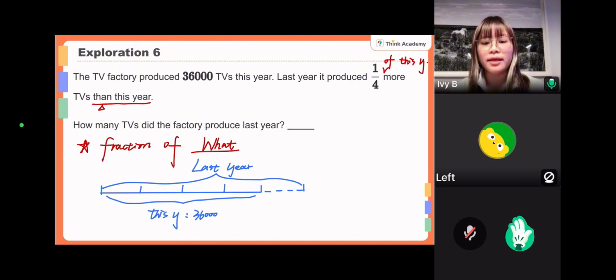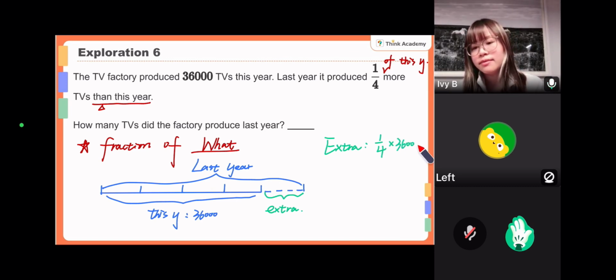So how do we calculate it? Well, if you can find out the extra, then you can find out the total for last year, isn't it? So the key is to find out the extra part. The extra last year is 1/4 of this year. So 1/4 of this year will be 1/4 times the amount of this year. Is that clear? So it will be 9,000. So this is the extra part, 9,000.